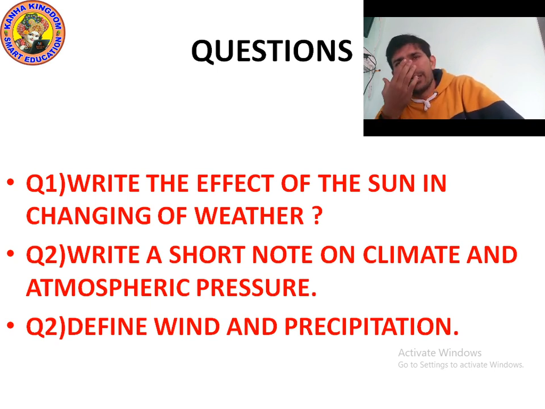Atmospheric pressure is defined as force per unit area, which is exerted against a surface by the weight of the air above that surface. And we know that when the atmospheric pressure falls, it indicates an approaching storm, and a rise in atmospheric pressure indicates a clear sky. Okay, I hope that you got it.